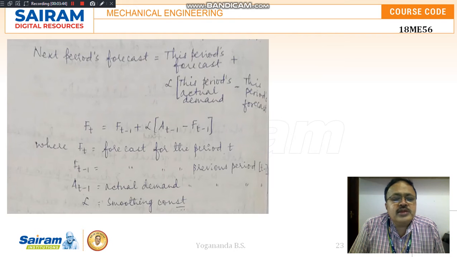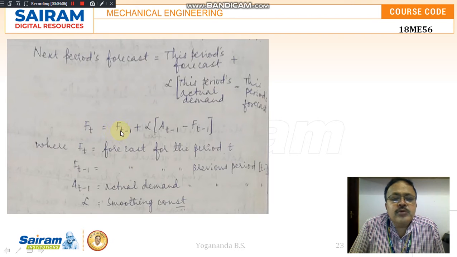Next period's forecast: suppose we are calculating the forecast for the coming year, say 2021. That will be calculated using this formula. F of t is the forecast for the period t, say F of 2021.